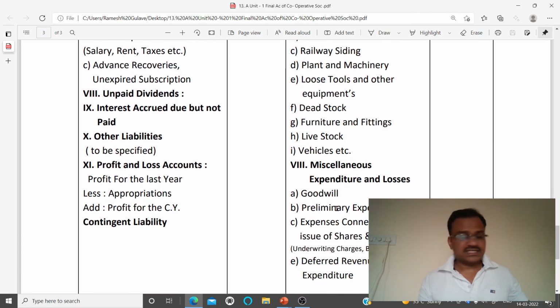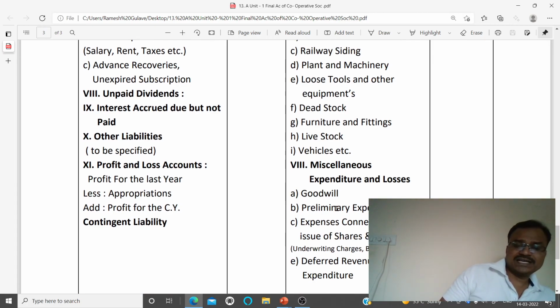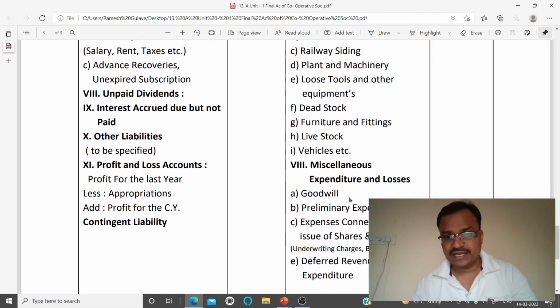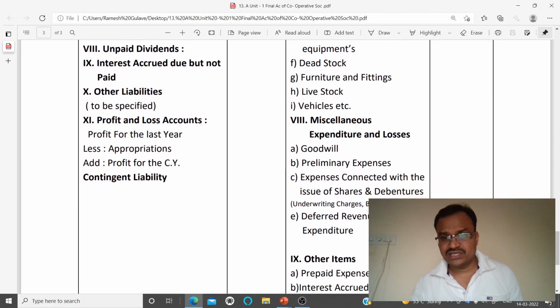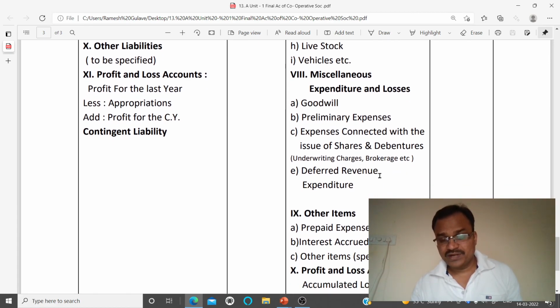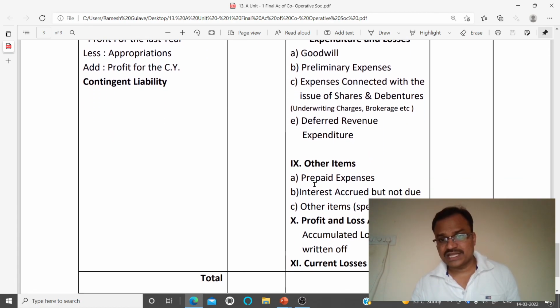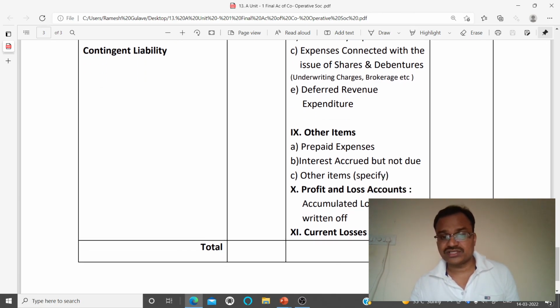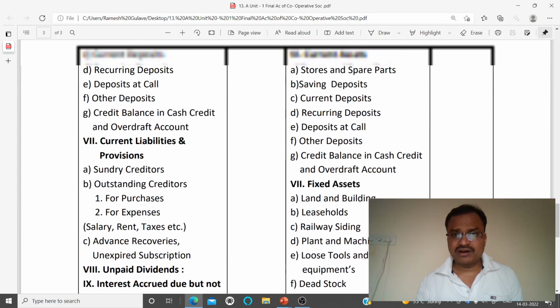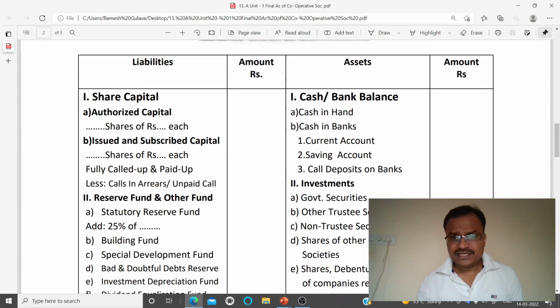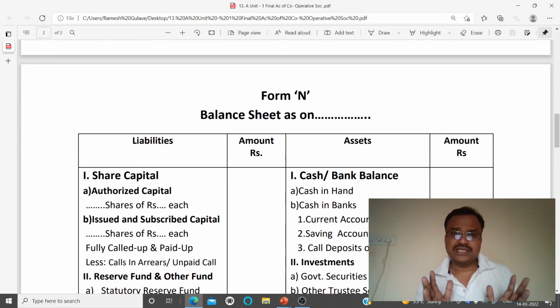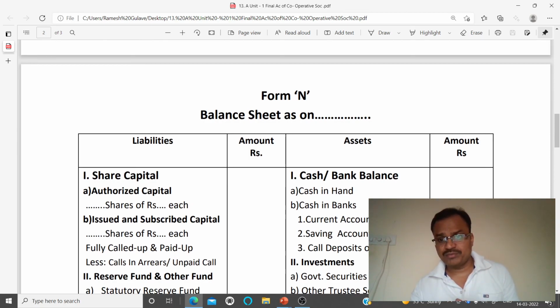Then miscellaneous expenditure, which includes goodwill, preliminary expenses, expenses connected with the issue of shares, debentures, deferred revenue expenditure, etc. Then other items like prepaid expenses, interest accrued but not due, that is due but not paid, other items. Then profit and loss, if loss is there, and current losses. So see, friends, this is the format of the balance sheet. Friends, we are going to solve the practical questions related to the cooperative society.